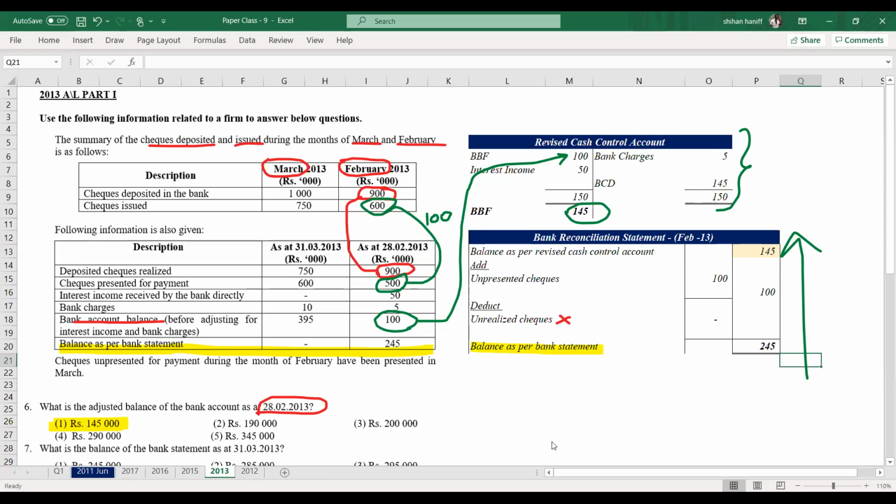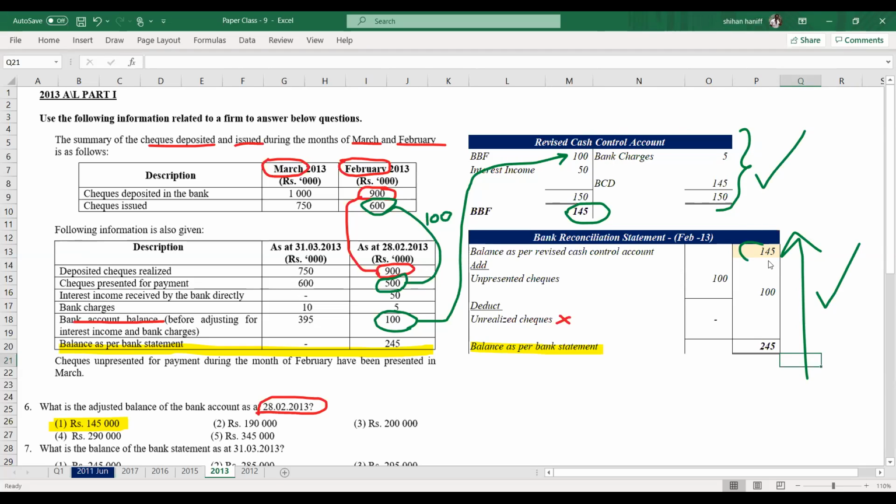There's a question, can't we find the adjusted cash balance using the cash account itself? Yes, so that is what I calculated here. Either you can use this revised cash control account or else you can use the bank reconciliation statement.